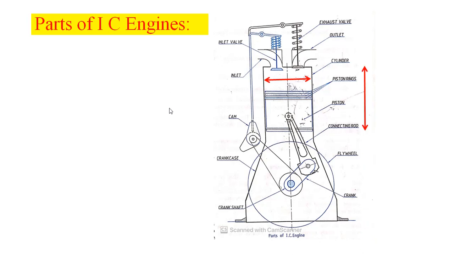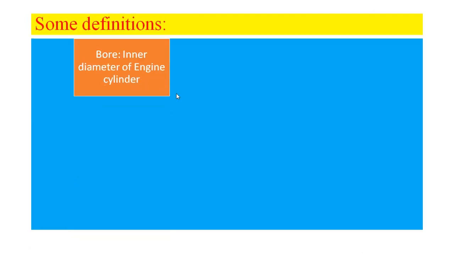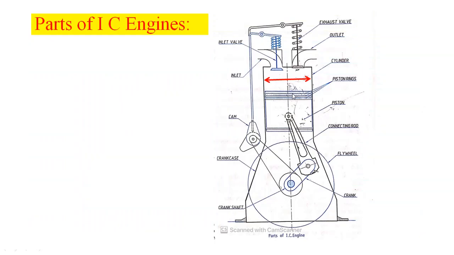Next, the second one is stroke. Stroke can be defined as the linear distance traveled by the piston. In the diagram you can see this is the piston. The movement of the piston from one end to the other end, because in the cylinder we can have two ends. The upper end we can call the cover end. The extreme position of the piston near the cover we can call the cover end.